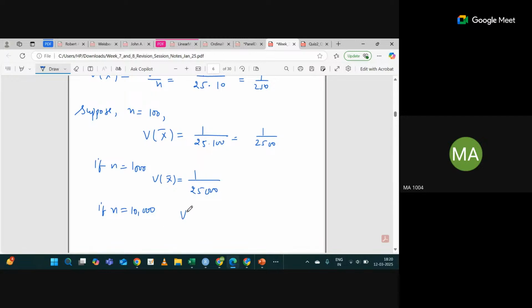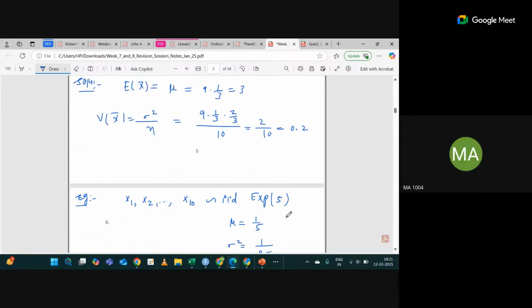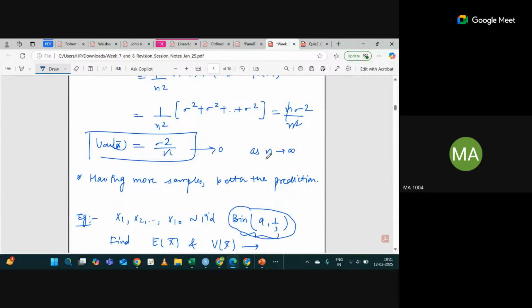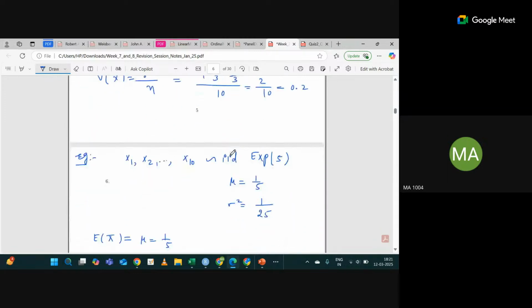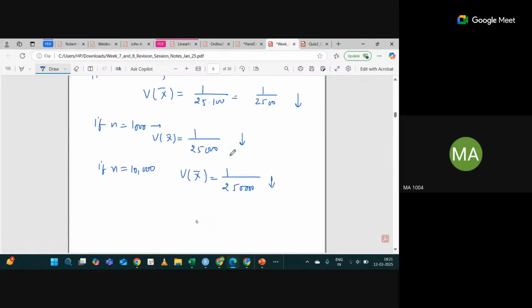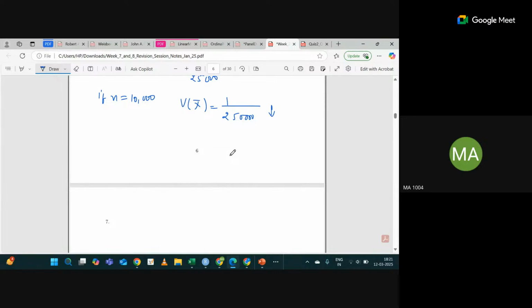So you can see, whenever n is large, if n is 10,000, then what will be the variance of x bar? 1 upon this part. Now if you see, n is getting large and variance is decreasing. Yes or no? That's what I wrote here. So if n is large, your variance will converge to 0. Basically it will decrease. All right, any problem? So that's why, in real life scenarios, we are much more interested in taking the sample size as large.